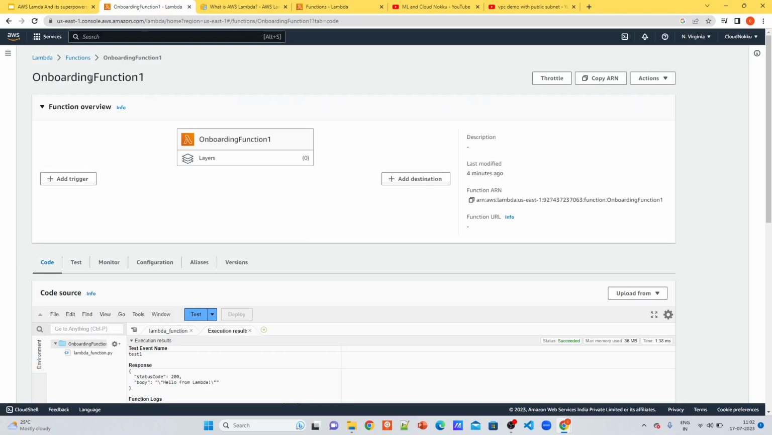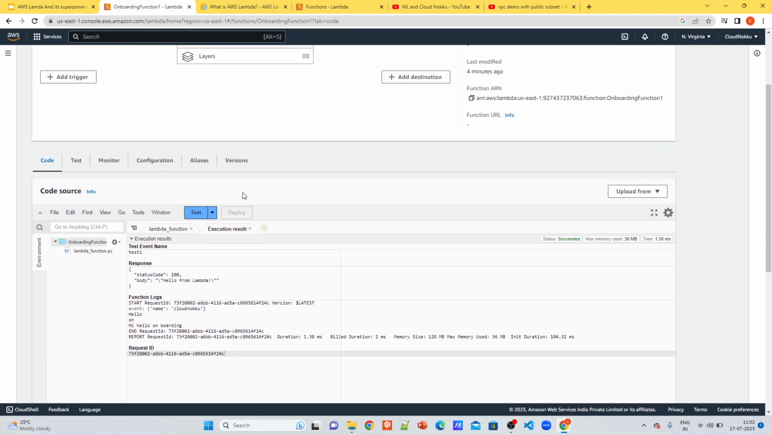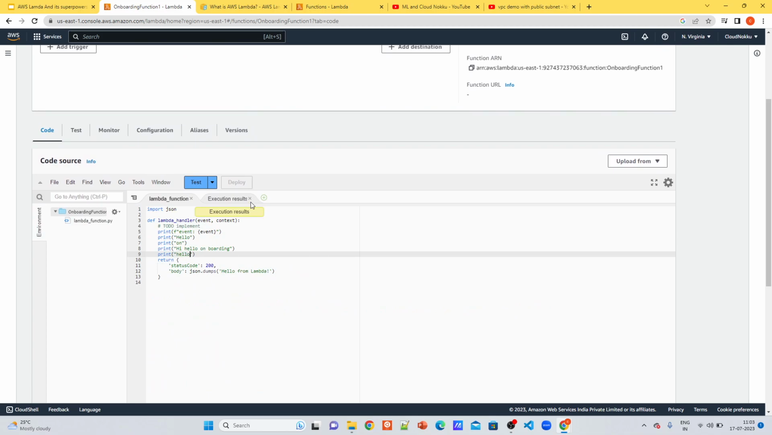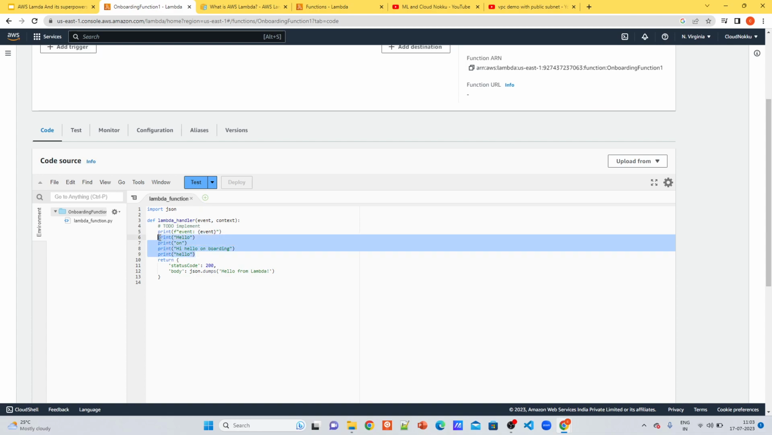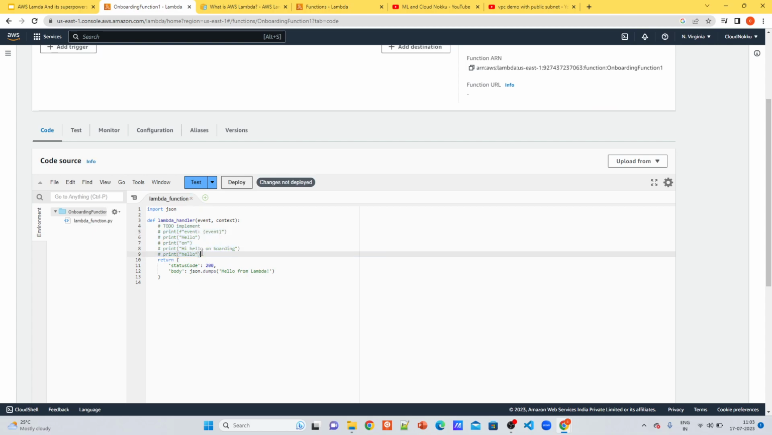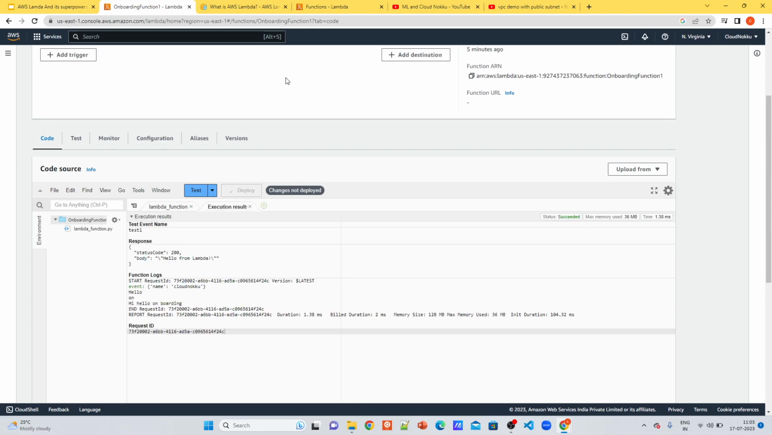So this is my created Lambda under functions, and here you can see there is a lambda_function.py file which has a lambda_handler function which takes two inputs, event and context, and you can print whatever things you require. So for simplicity let's comment all these things, and let's add a small print statement: print new onboarding. Control S to save the function, and deploy to deploy the function.